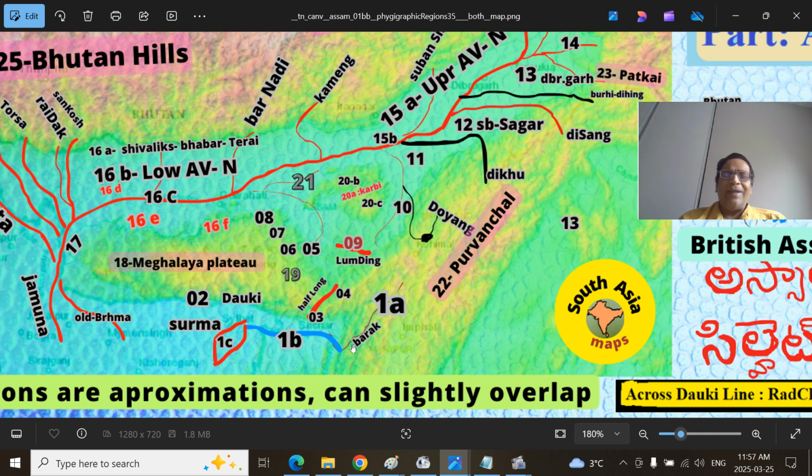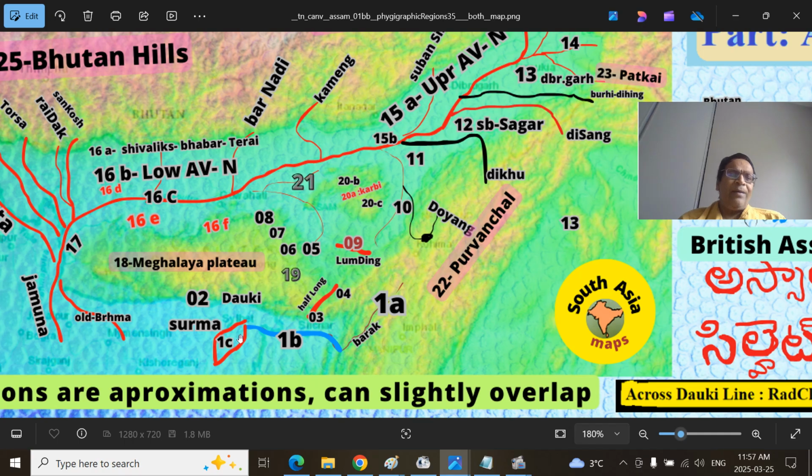After that, it enters into the plains, Lakhipur and Silchar, and at Badarpur, that is in the historic Cachar district or Silchar district. So from Badarpur to Lakhipur on the east side, and Badarpur on the west side, it ends. So we call it Barak River Valley. So 1B. South stream is here.